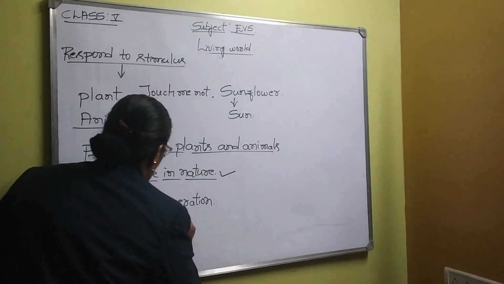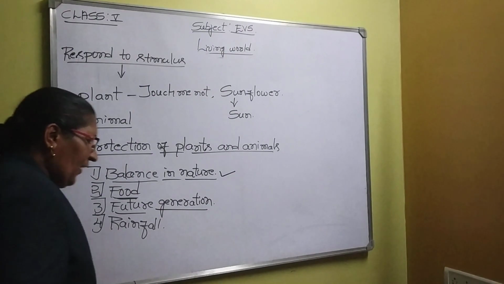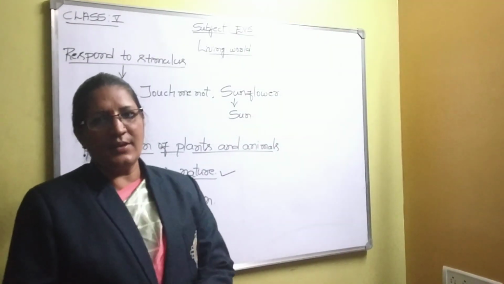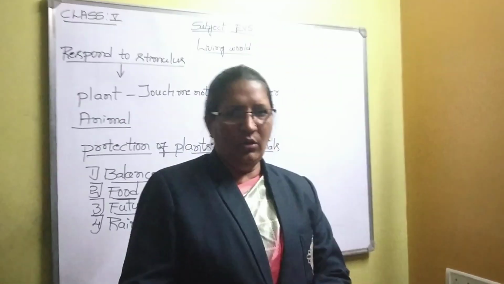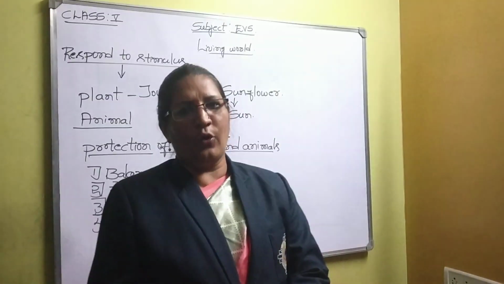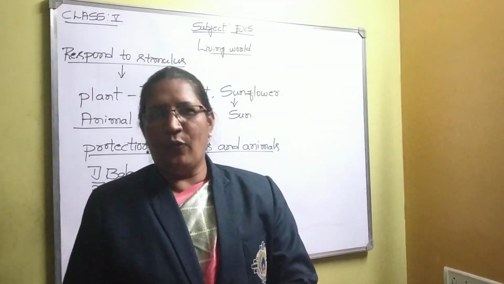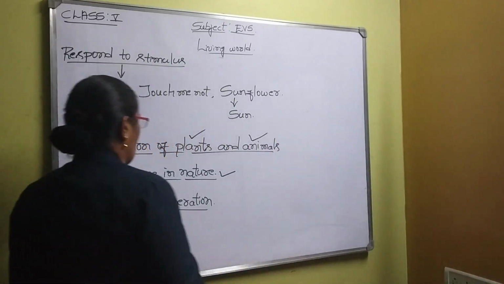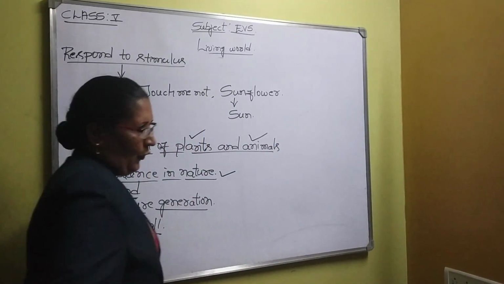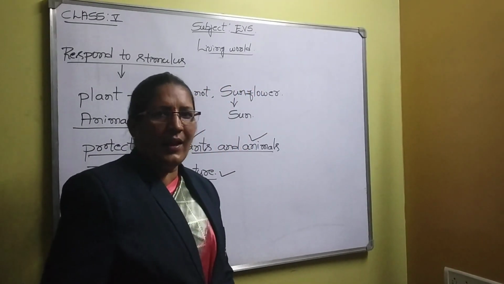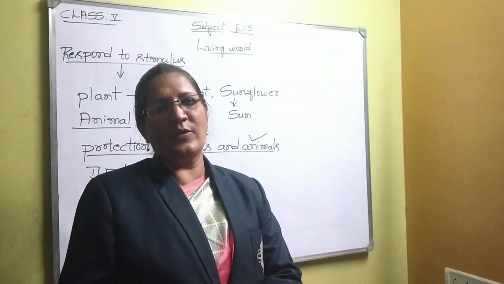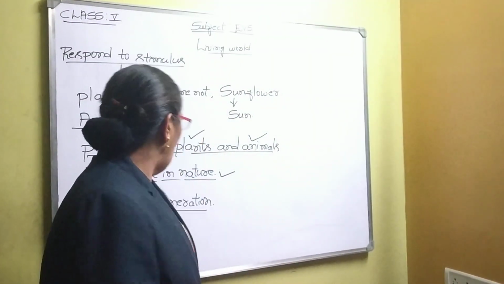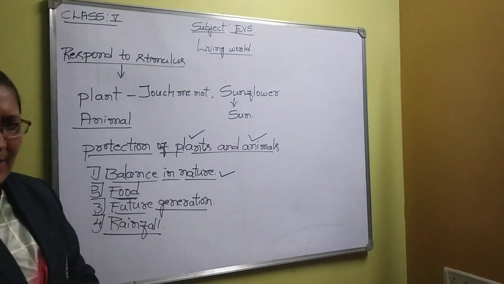Next, the future generation. Suppose we hunt one or the other type of precious organisms, in future we will have to show the animals only through photographs for the next coming generation. So for that reason also we have to give good protection for plants as well as animals. Next is regarding rainfall. Wherever the greeneries are more, there we are going to see more and more rain. The clouds will attract the rain. For that reason also we are going to give good protection for plants and animals.